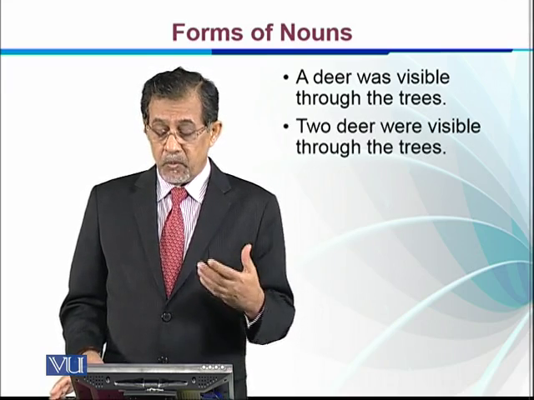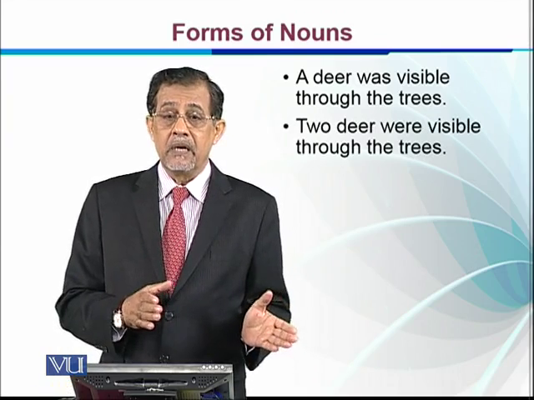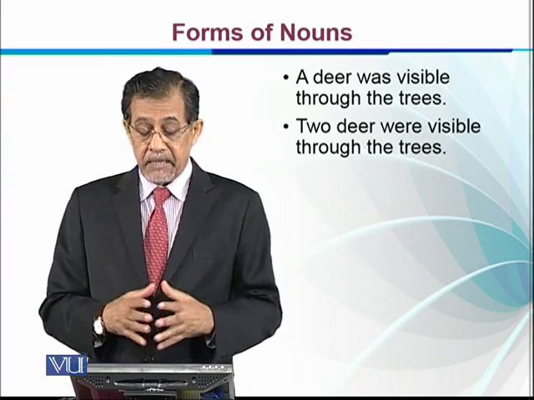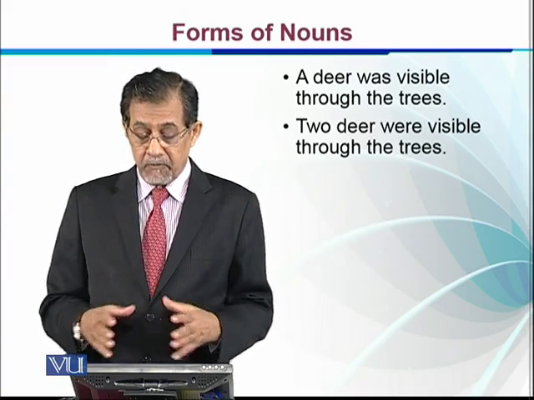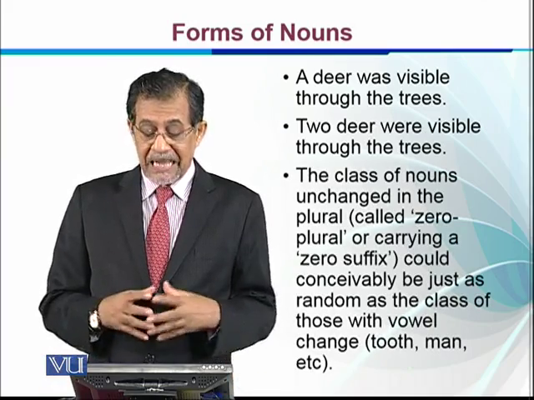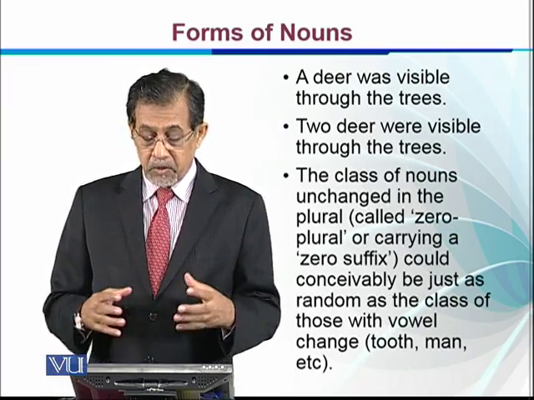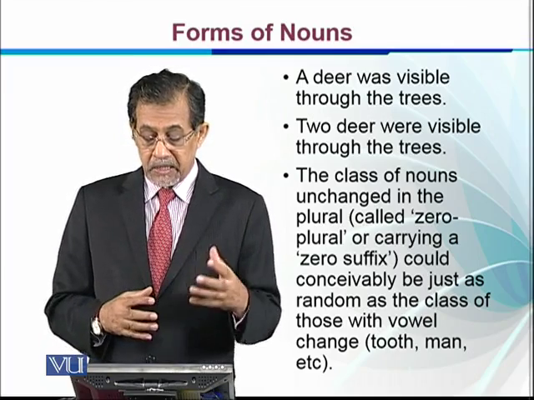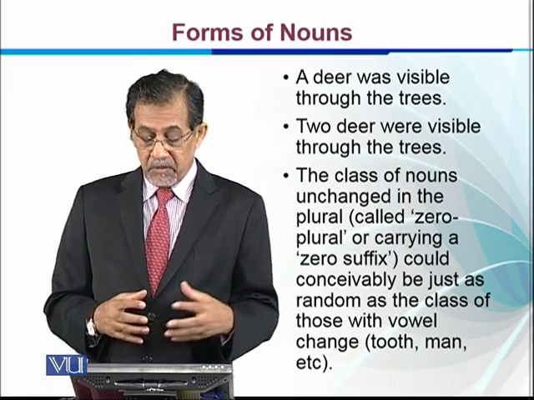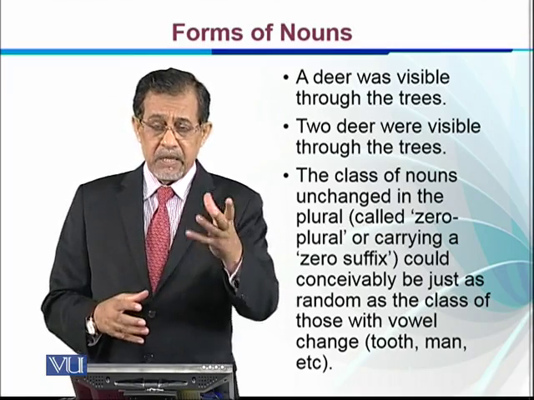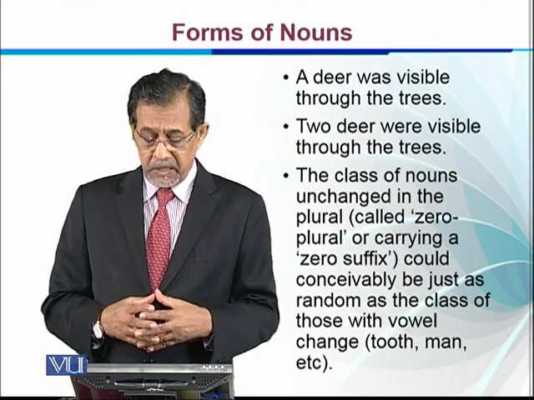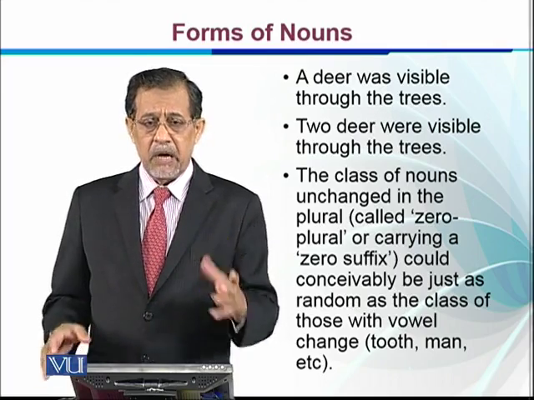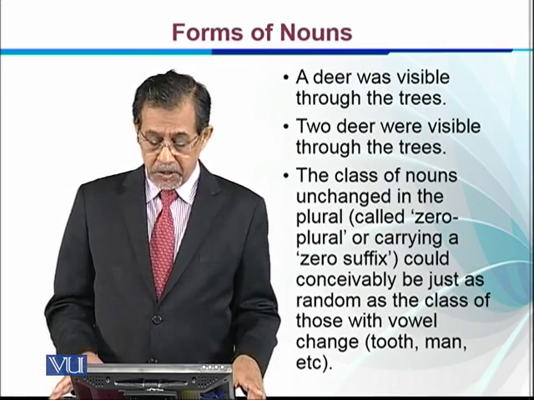Two deer were visible, so we have a countable, a numeral adjective, and a plural verb. So the class of nouns unchanged in the plural, called zero plural or carrying a zero suffix, could conceivably be just as random as the class of those with vowel change. We know that there are not many words with these two aspects, when there is no change or when there is some internal vowel change.